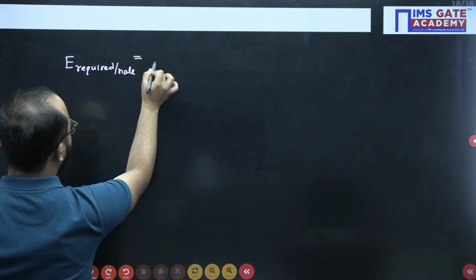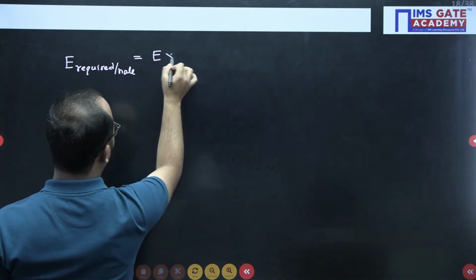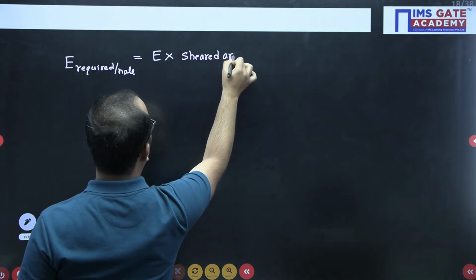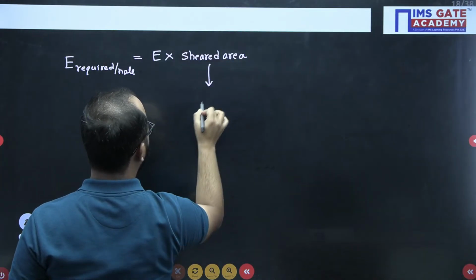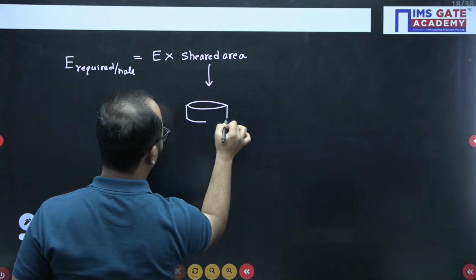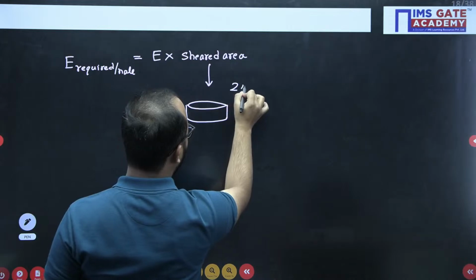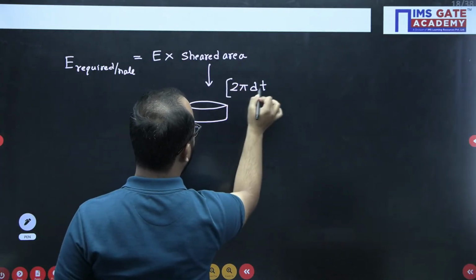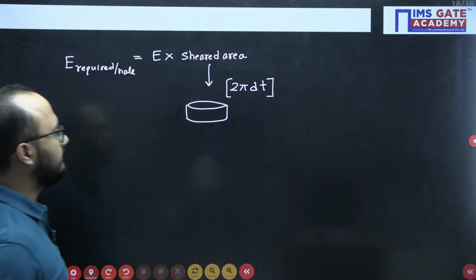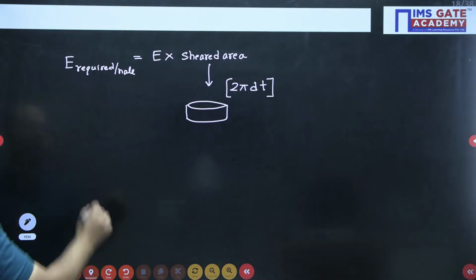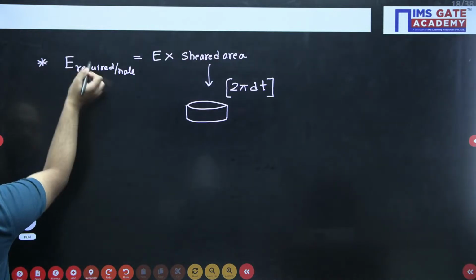It is equal to the energy required for cutting multiplied by the shear area. It will be 2 pi into d into t, like this. That is the shear area we will be having. So this is another way of calculating energy required per hole.